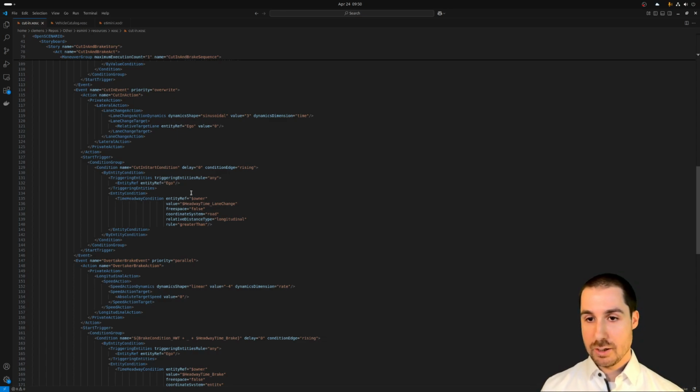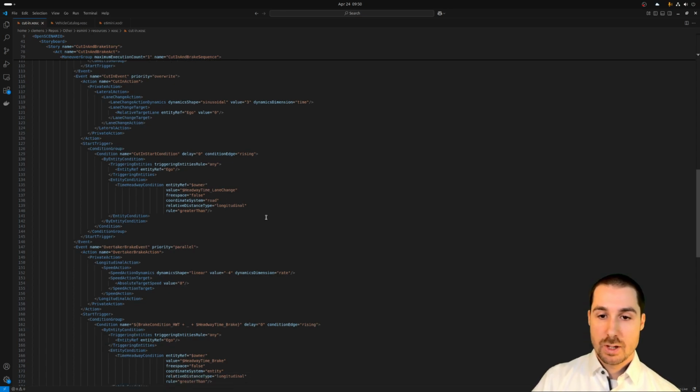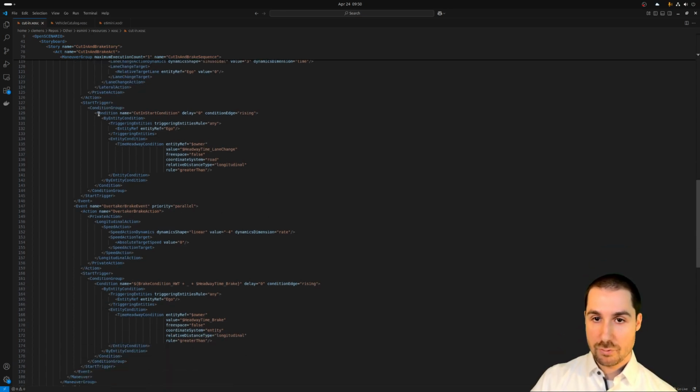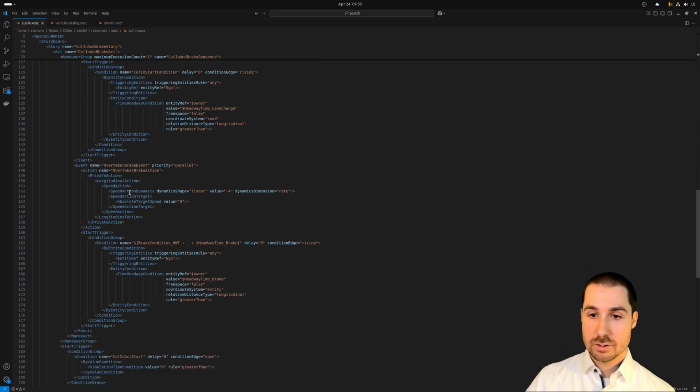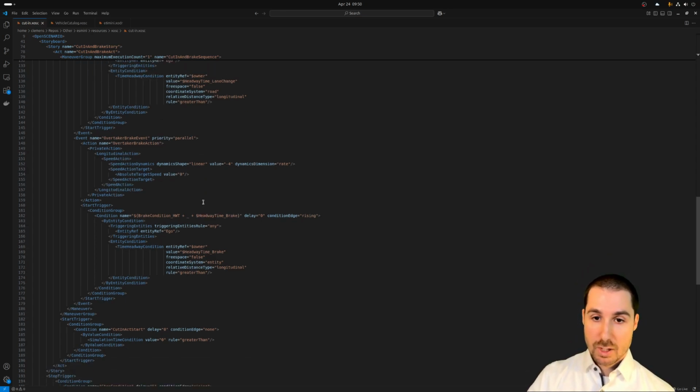After it has changed lanes, if you remember from the simulation, it starts to brake. So we have an event called overtaker brake event. Here we have a speed action, so it should change the speed to an absolute speed of 0. So it should actually brake to a full stop. And here we also have a trigger condition.